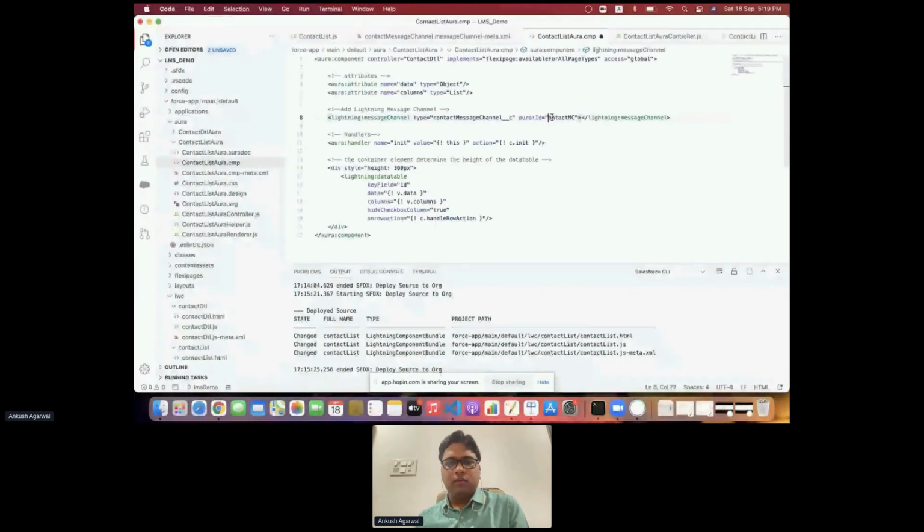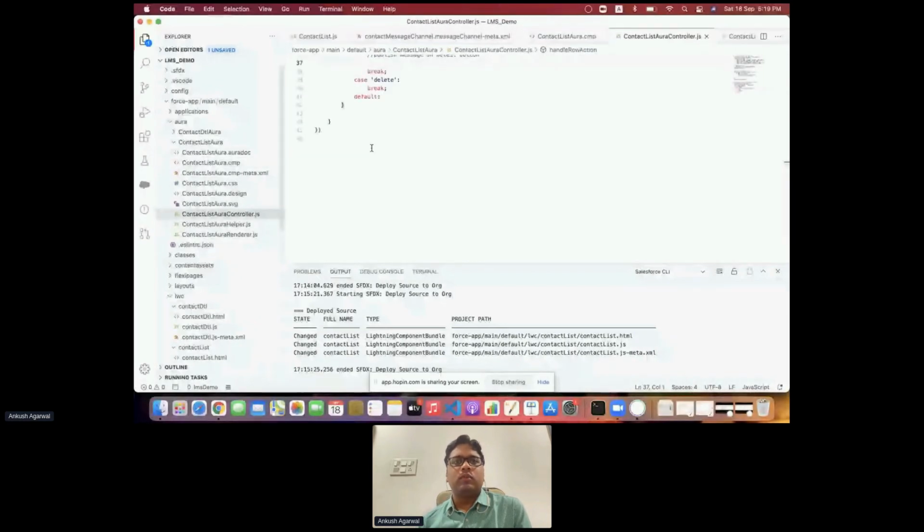Now what we have to do: here also we have the lightning data table, and on row action, whatever action the user performs, we are handling it in our controller. So we just have to go to the controller.